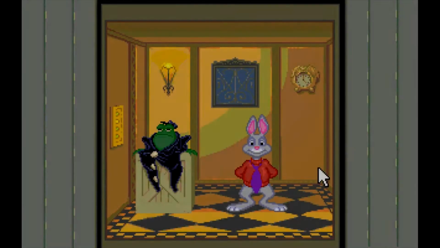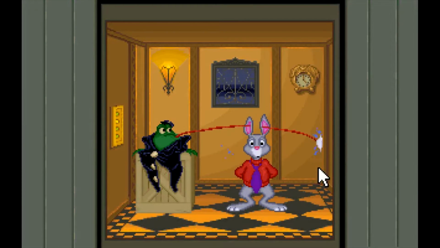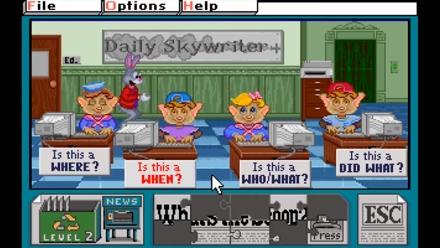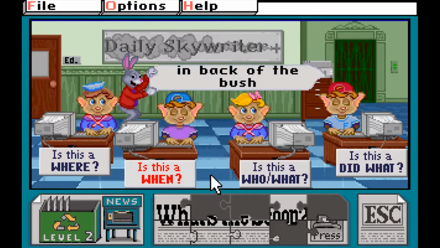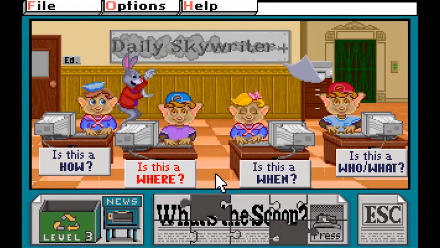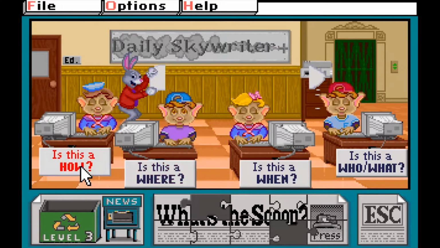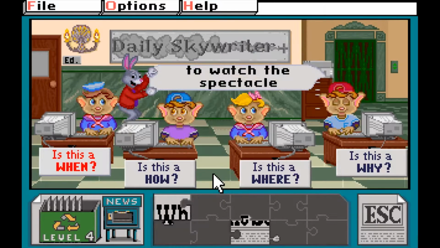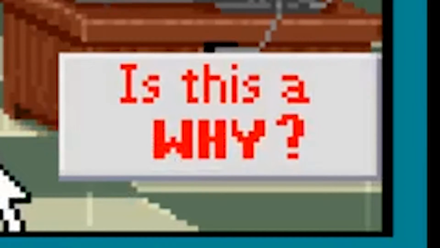In the case of What's the Scoop, Mr. Rabbit will ride the elevator with this frog, who may just be my favorite character in the game. He does not give a single crap about anything. There are a grand total of 4 levels for each activity, with level 2 usually just being more of the same, but slightly harder, level 3 introducing a new possible answer in the form of how, and level 4 also asking the deep philosophical question that has plagued humanity for centuries: why?